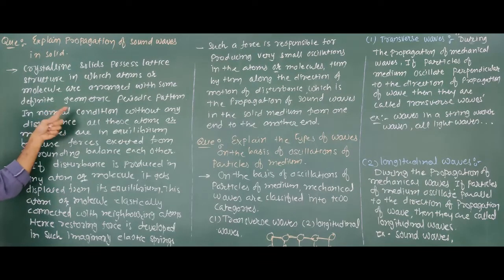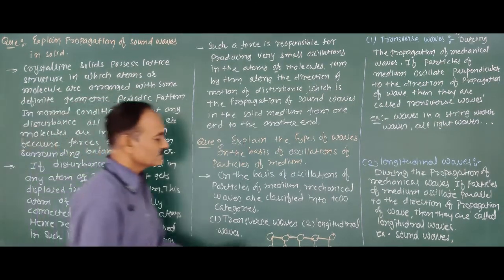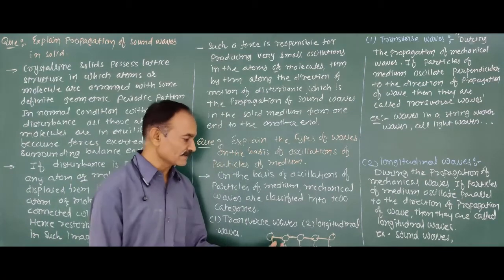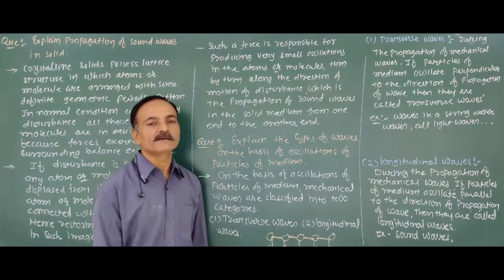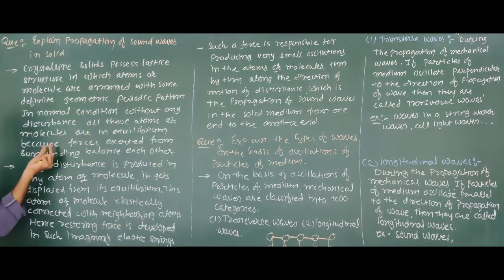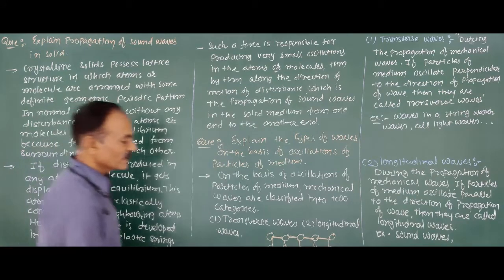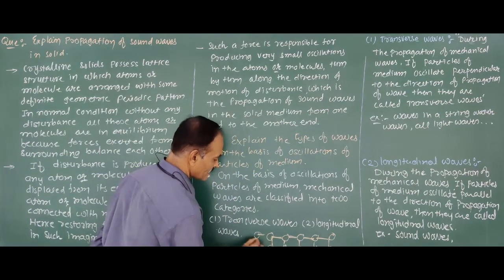In normal condition, without any disturbance, all these atoms or molecules are in equilibrium position. As we are not applying any force or disturbance in this solid, all the atoms are in equilibrium position, because the forces exerted from the surroundings balance each other, due to the intermolecular forces exerted between each other.